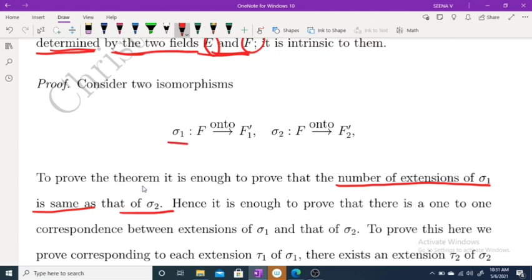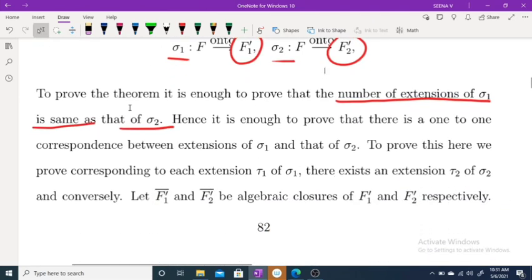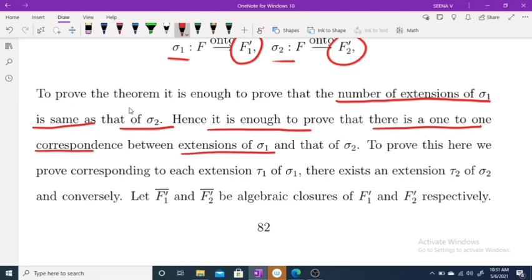That means if you take a sigma 1 and a sigma 2, the number of extensions must be the same, even though these two fields are different. For this, it is enough to prove that there is a one-to-one correspondence between the extensions of sigma 1 and that of sigma 2.